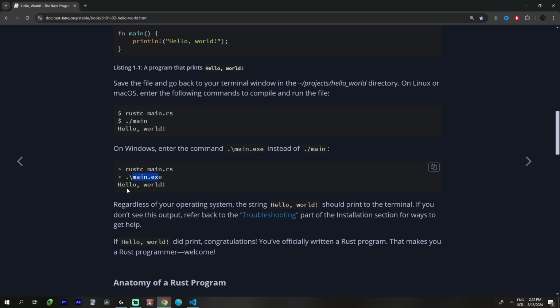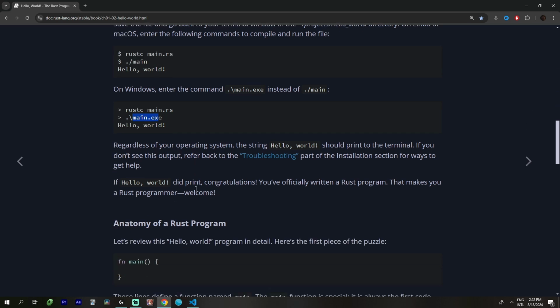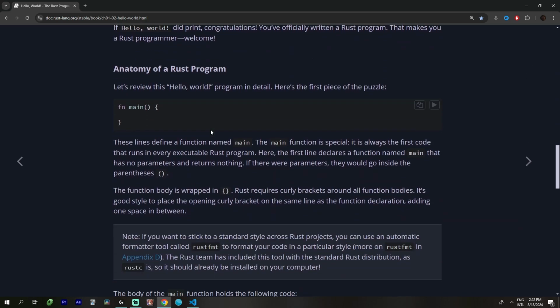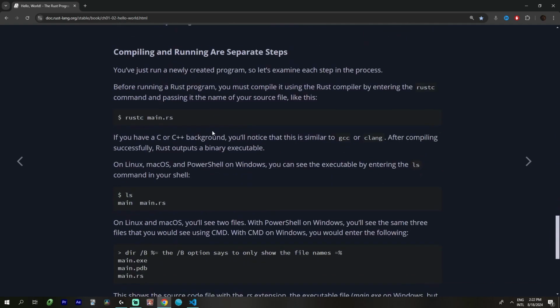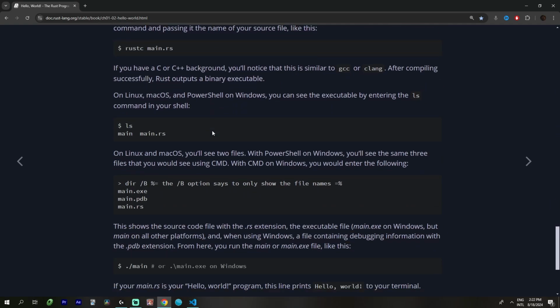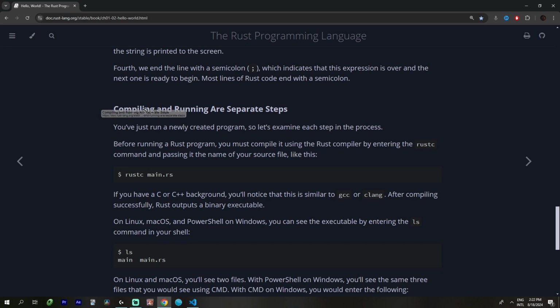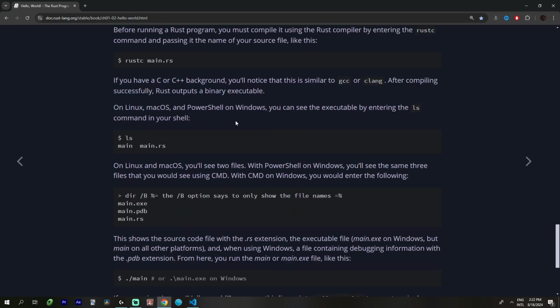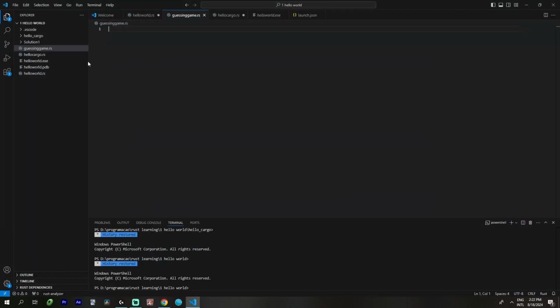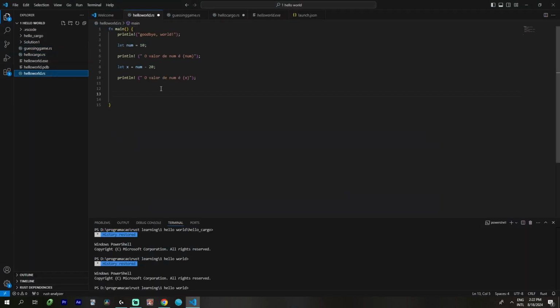Okay. There's an easier way to do so, but I don't remember. Compiling and running are separate steps. Let's do a hello world.